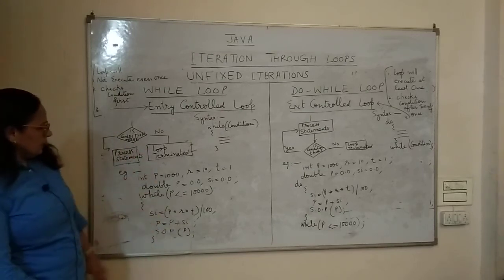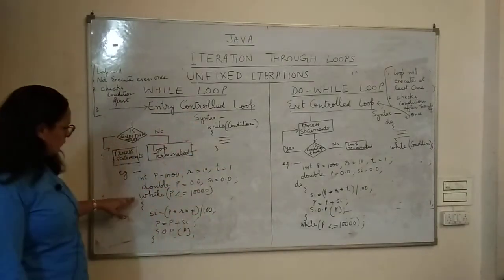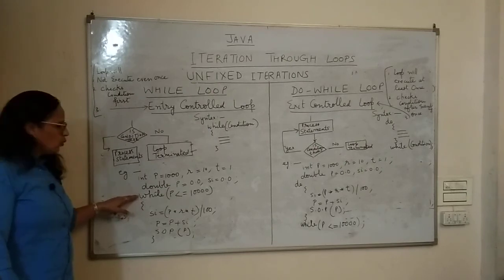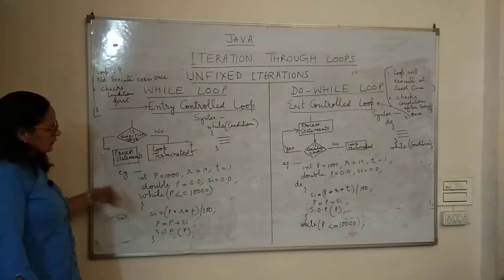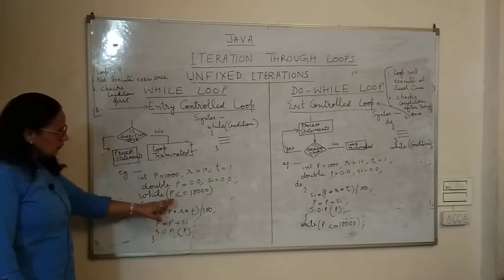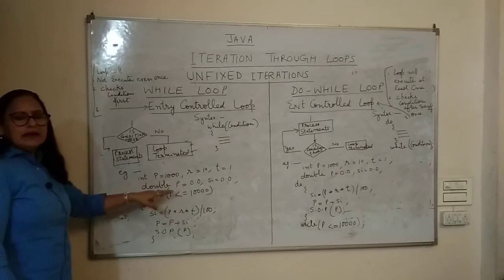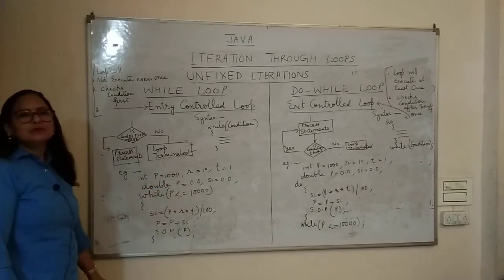Now you are going to see the difference. Here we have given the condition on the top of the loop, while p is less than equal to 10,000. So the loop will be executed and p's value will continuously be increased. When p's value reaches 10,000, then the loop is going to stop.